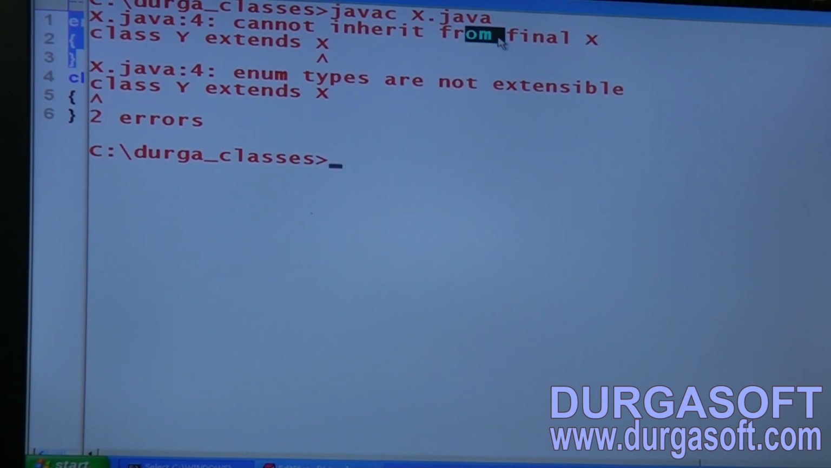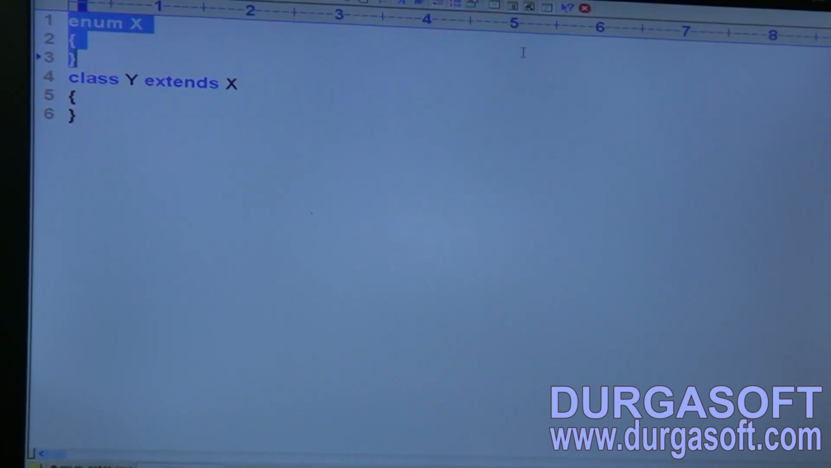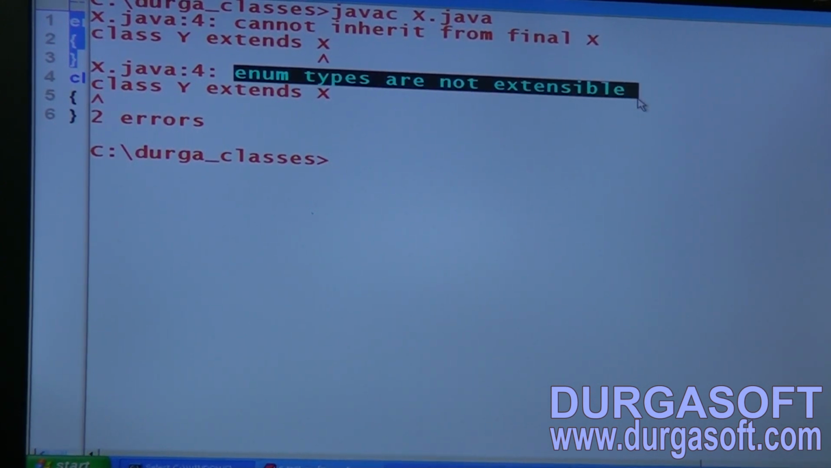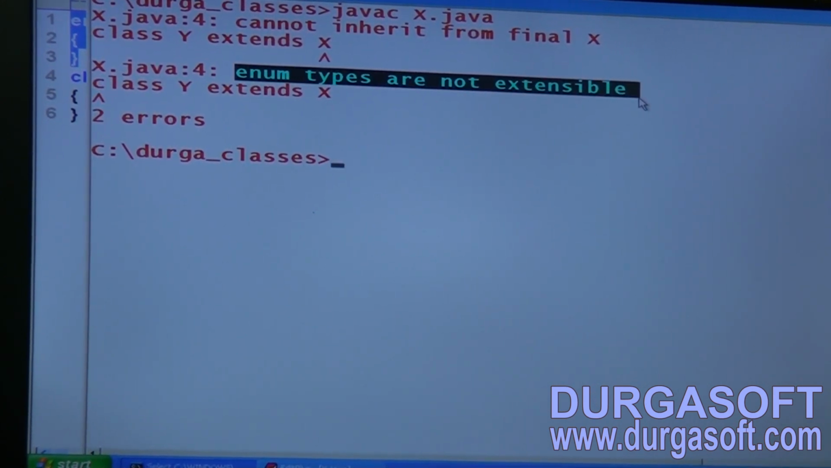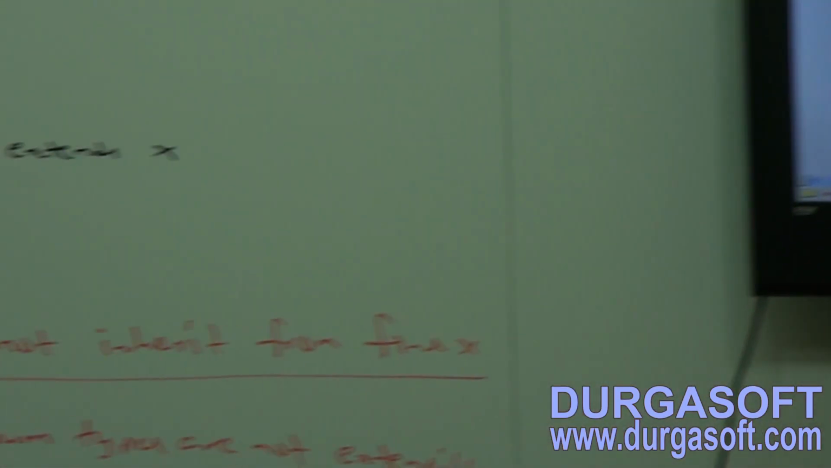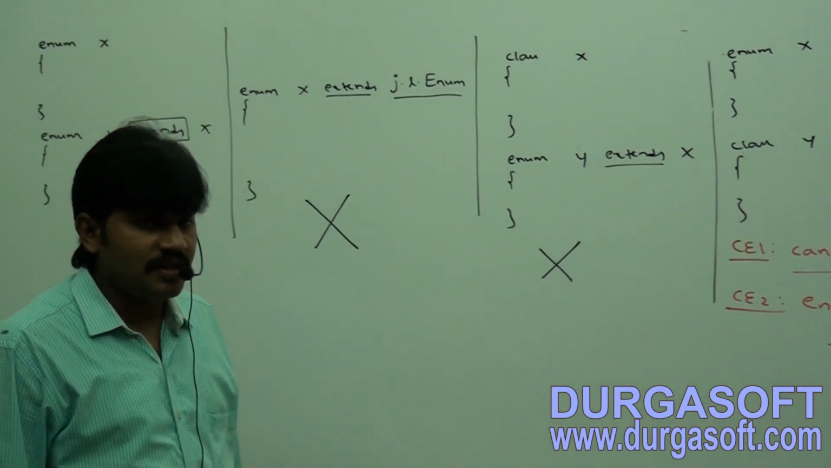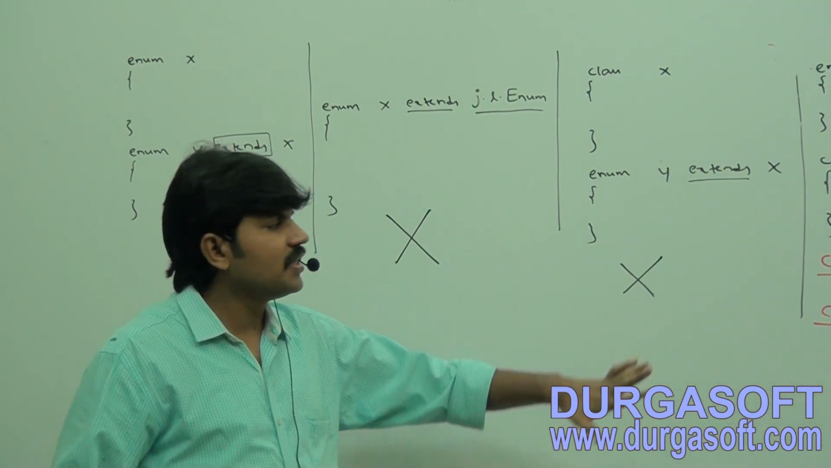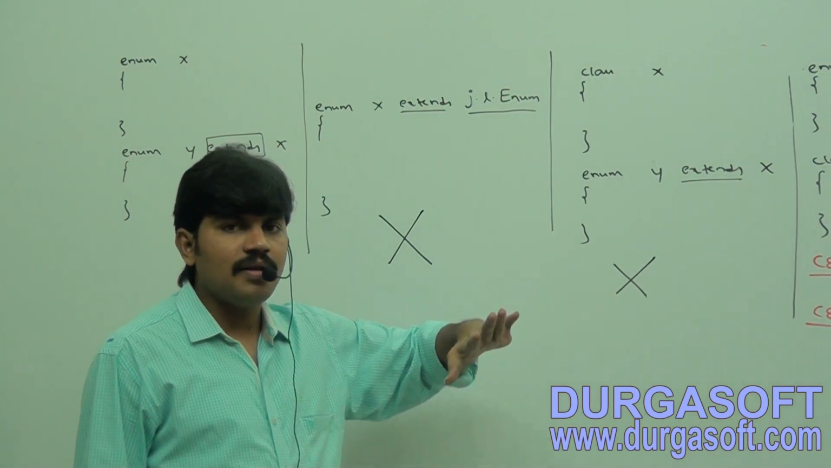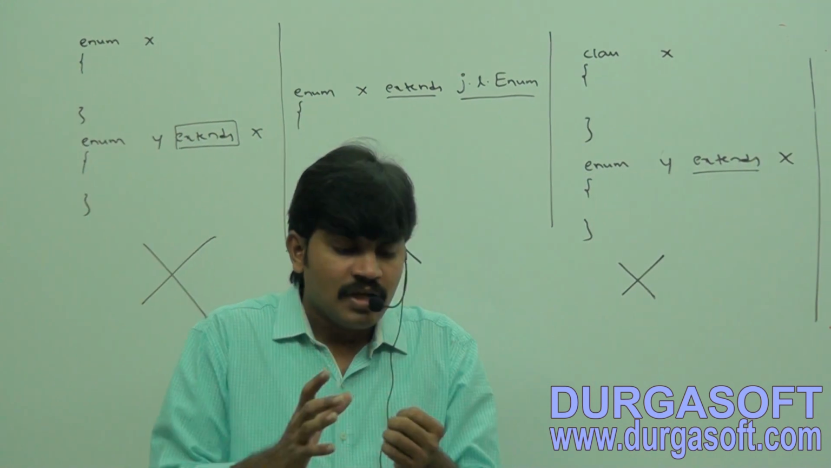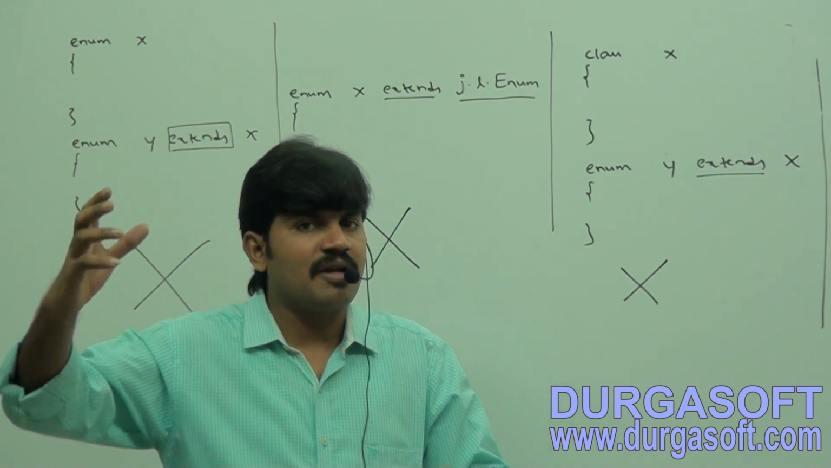So from this compile time error, at least we can conclude. Second one, enum types are not extensible. We can't extend enum types. I hope you people are able to understand, right? Sir, so from this concept, with respect to inheritance, the behavior of enum is very clear. All enums are direct child classes of java.lang.Enum. Our enum is always extending java.lang.Enum.